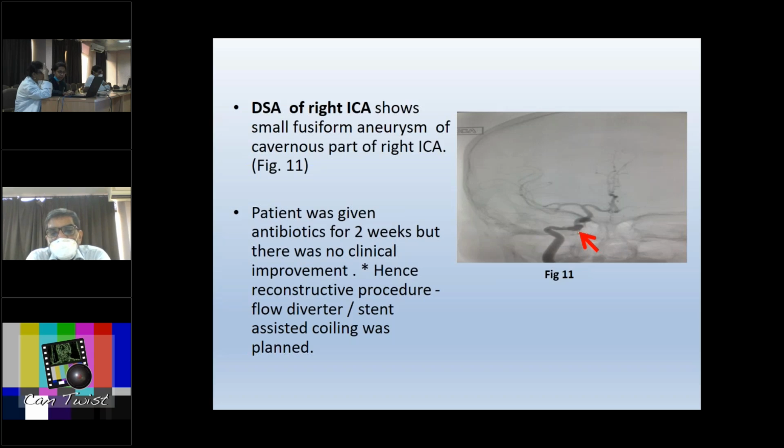The patient was given antibiotics for 2 weeks, but there was no clinical improvement. Now the patient was going into strabismic amblyopia. So an urgent reconstructive procedure was required because the amblyopia would become denser if untreated, and it could lead to an irreversible visual loss.